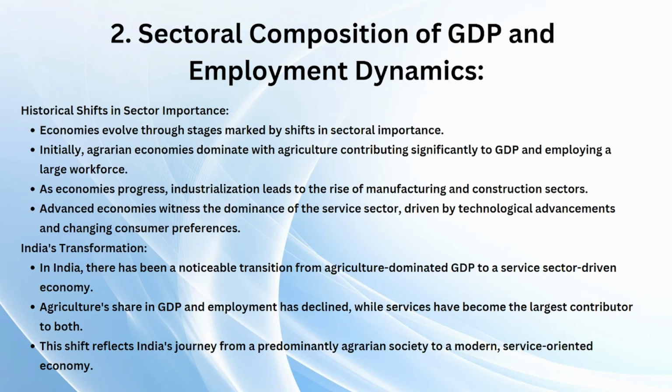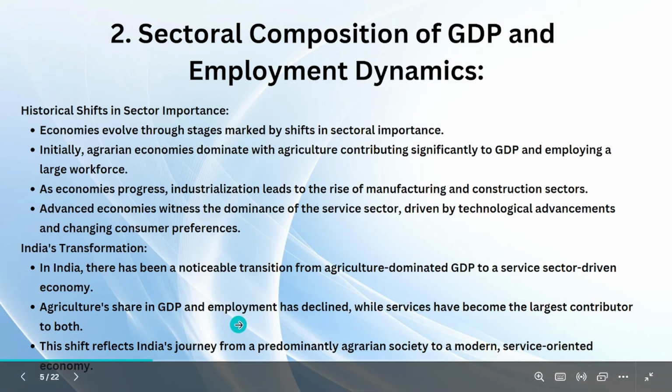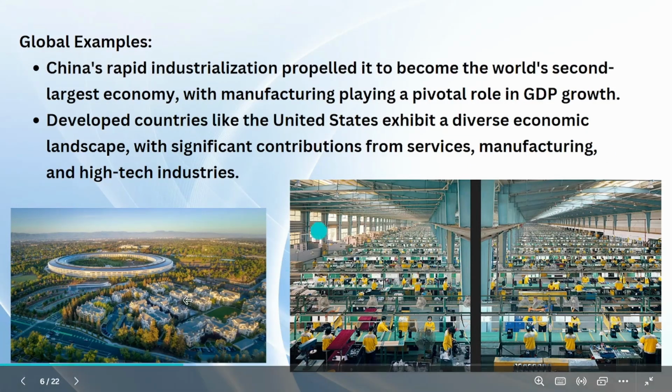You can see it in generation shifts. Your father has been doing agriculture, your grandfather has been doing agriculture, but we don't know how many people in our generation will be doing agriculture, right? In our future generation also, people will come down and more people will want to do jobs and all. So that is the important point. This shift reflects India's journey from an agrarian society to a modern service oriented economy. So that's the simple point. So these are two examples.